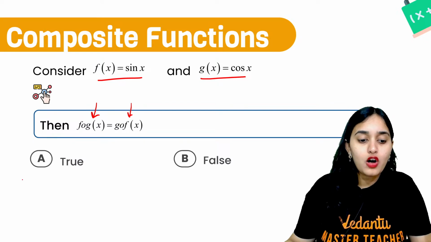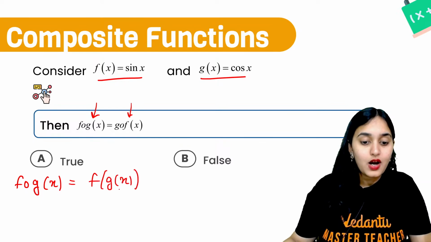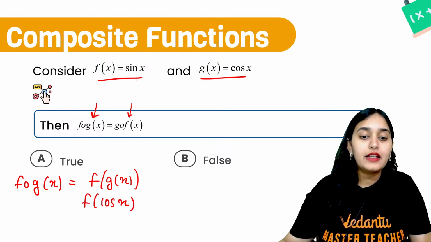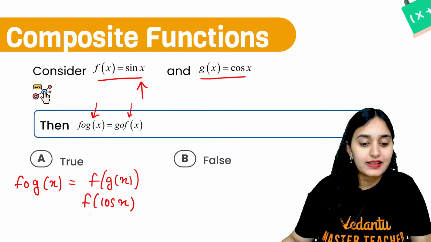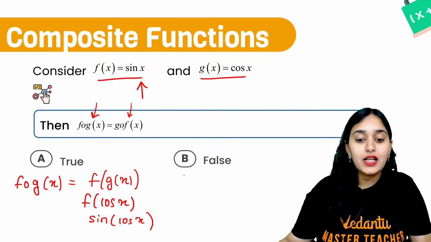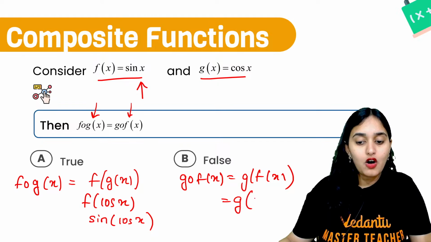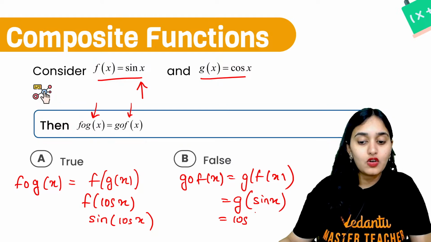So, what is fog(x)? It is f of g of x. What is g of x? Cos x. So, f of cos x. Now, put cos x in function f(x). It becomes sine of cos x, right? Similarly, what is gof(x)? gof(x) is g of f of x, that is g of sin x. G function is the cos function. So cos of sin x.